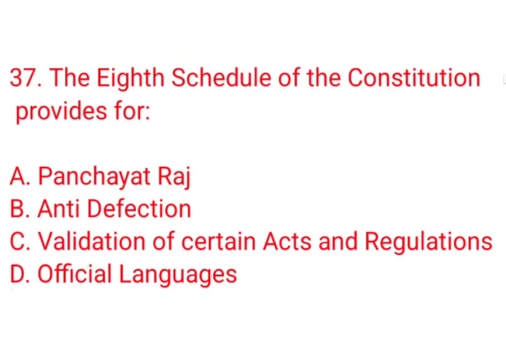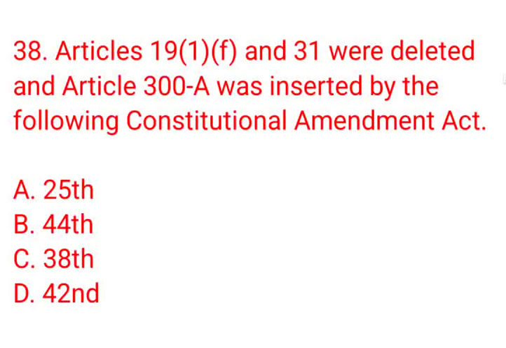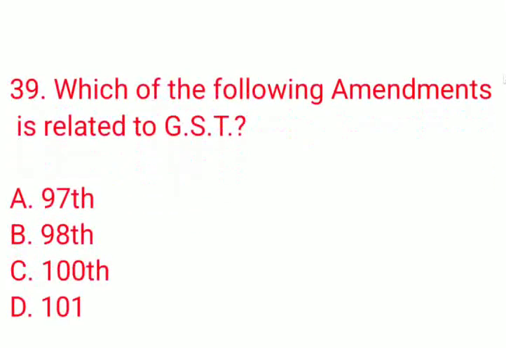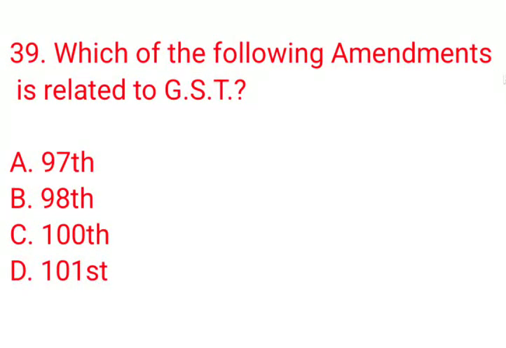Official languages. Articles 19(1)(f) and 31 were deleted, and Article 300A was inserted by the following Constitutional Amendment Act: A, 25th, B, 44th, C, 38th, D, 42nd. The correct answer is option B, 44th. Which of the following amendments is related to GST? A, 97th, B, 98th, C, 100th, D, 101st. The correct answer is option D.